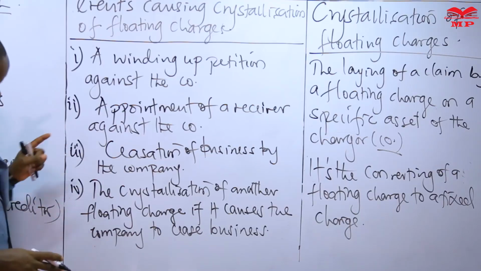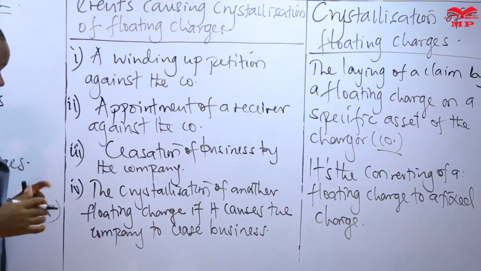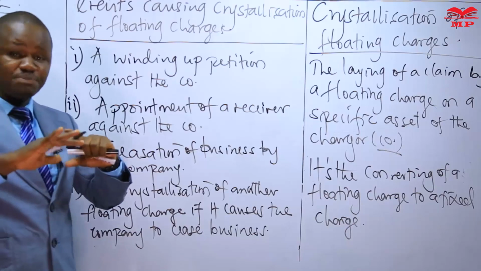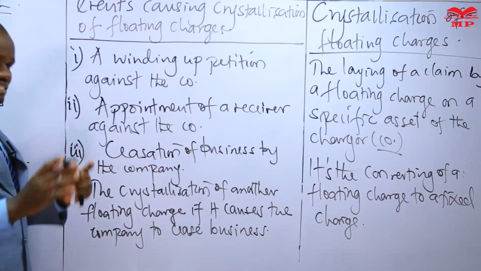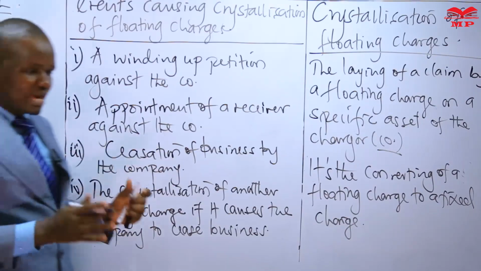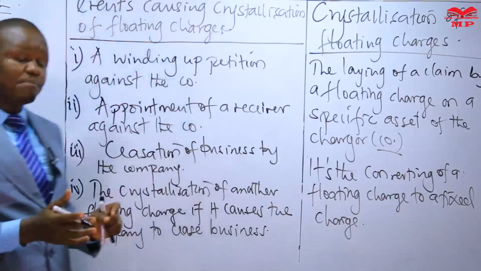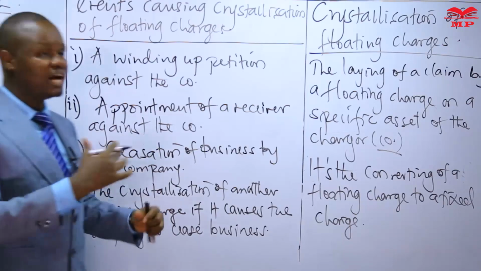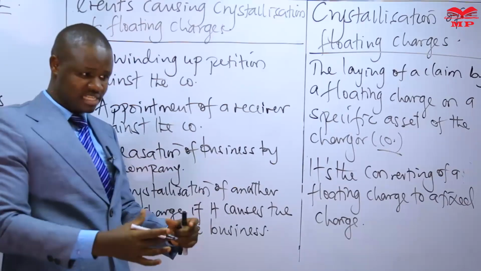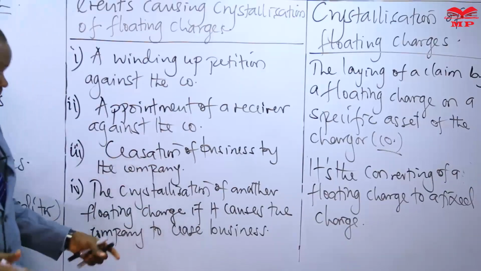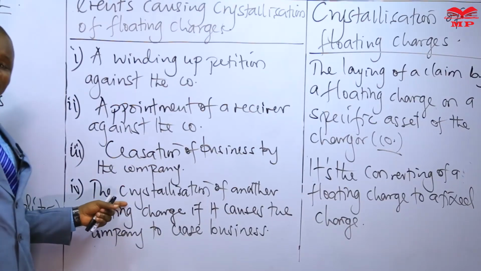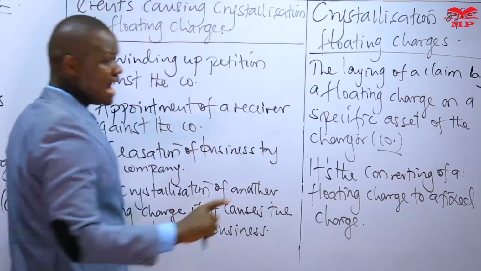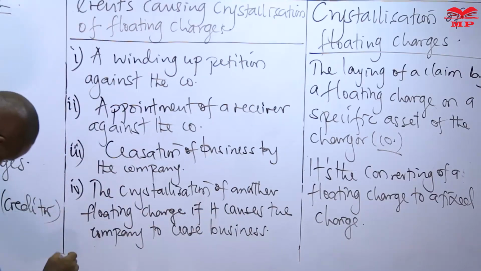For any other reason that another floating charge may crystallize, in the sense that it has claimed a very critical, a very important asset of the company, such that this company is now no longer able to continue with business, that this company now goes into dormancy, then such crystallization of that other floating charge will also be causing the crystallization of all other floating charges alike.